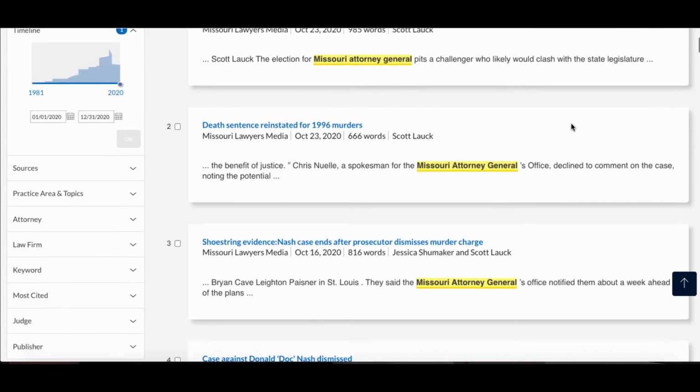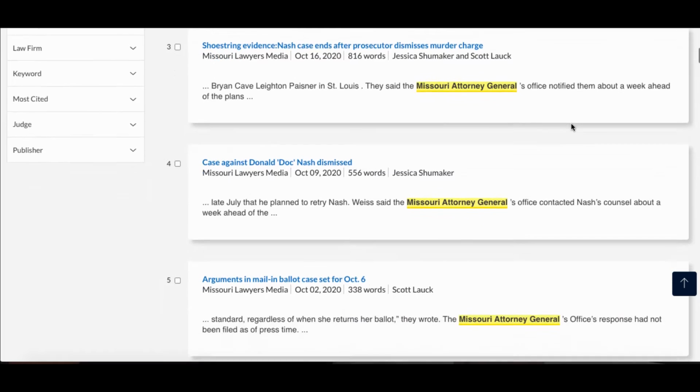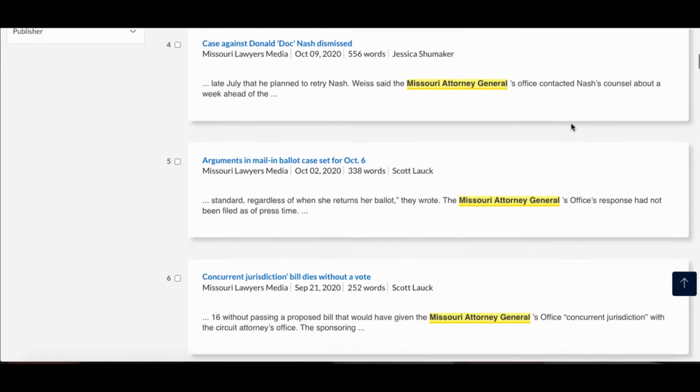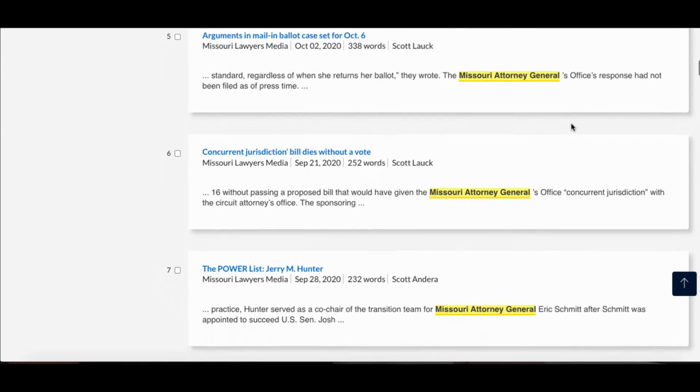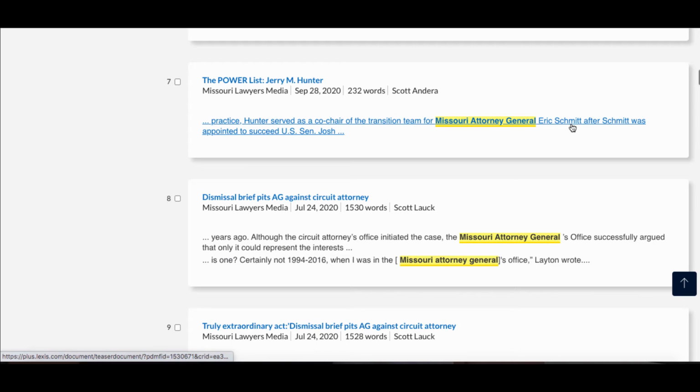In here, we'll find recent legal news stories within the last year involving the Missouri Attorney General's office. The results will help you learn who your interviewer or firm or entity has represented, or recent cases or community activities that they're involved with. This will prepare you to ask on-point questions and have relevant answers to questions that are asked of you.